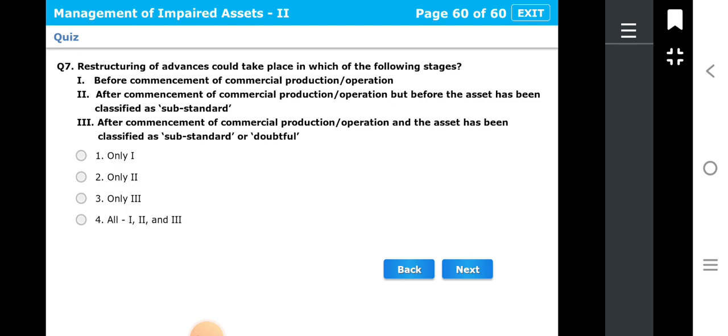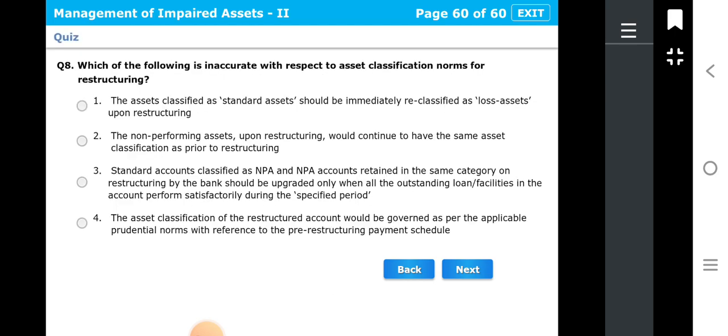Our options are only one, only two, only three, and the fourth is all of the above. Let's see what is the right answer. Correct answer is fourth, that is all of the above. In all these three cases, the restructuring can take place. Let's see next question. Question number 8.